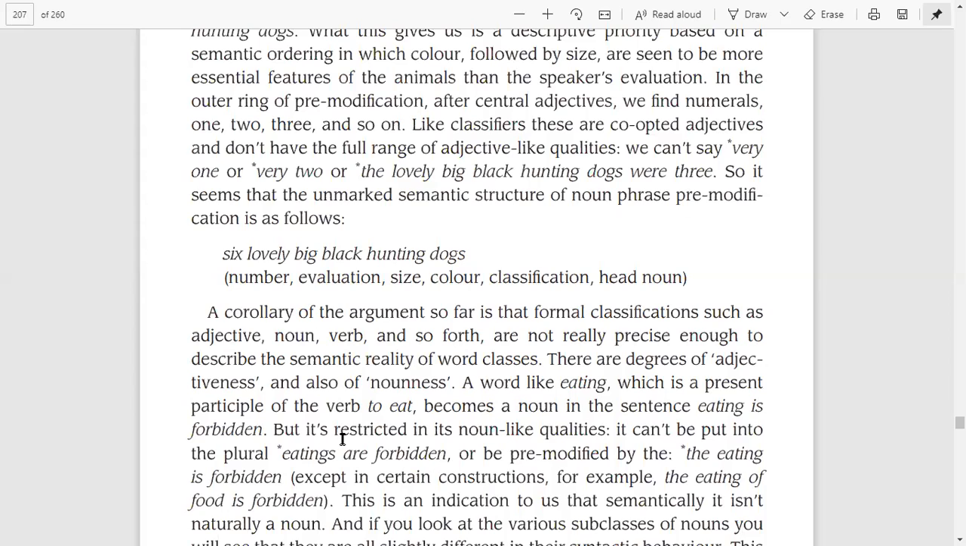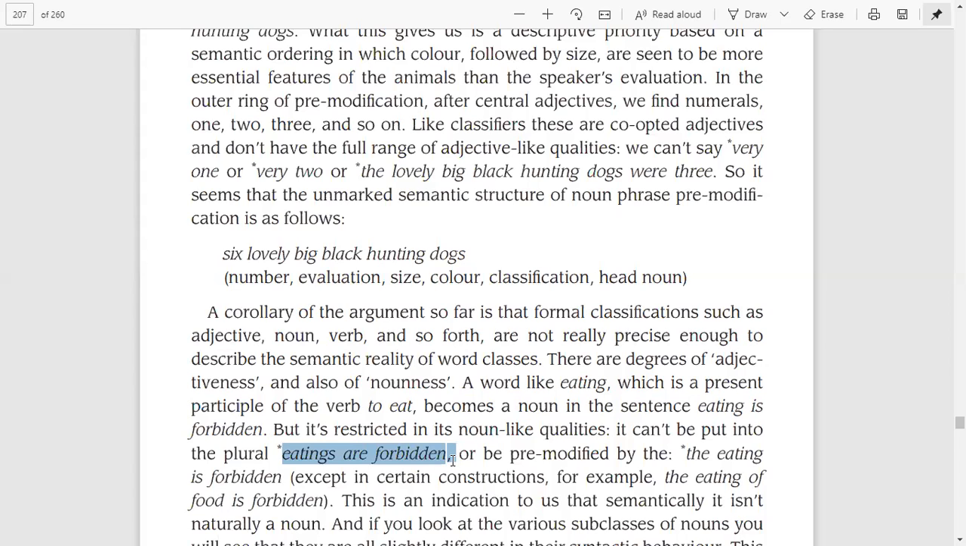But is this a full noun? Does this word have all the abilities that can be found in a pure noun? No, it is restricted in its noun-like qualities, right? We do not find all the noun-like qualities in this word. It cannot be put into the plural, like eatings are forbidden. So we cannot make the plural of this noun. We cannot say eatings are forbidden. So we can say that its nounness is limited, because it is a co-opted noun in a way.